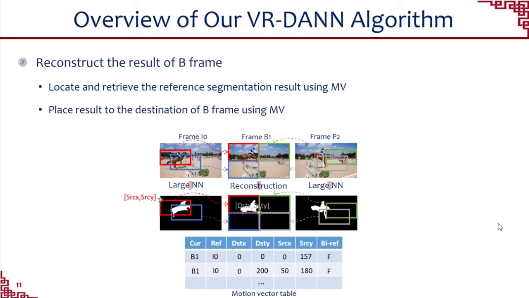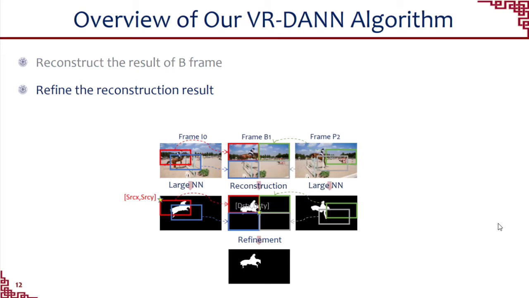Note that the coordinates are quite random, which may complicate the memory access pattern or the fine-grained memory control, as we will discuss later. However, since our scheme is applied on a per-macroblock basis, the identified object bears unacceptable noise for real applications. We therefore propose to refine the reconstruction result.